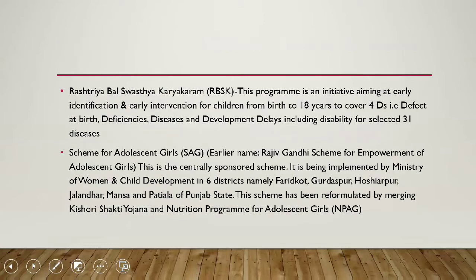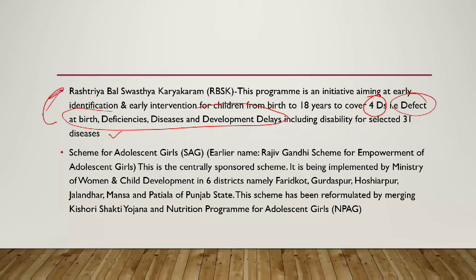The Rashtriya Bal Swasthya Karyakram is an initiative for early identification and early intervention for children from birth to 18 years to cover the 4Ds: defects at birth, deficiencies, diseases, and developmental delays, including disability, for 31 selected diseases. These 4Ds are related to Rashtriya Bal Swasthya Karyakram.